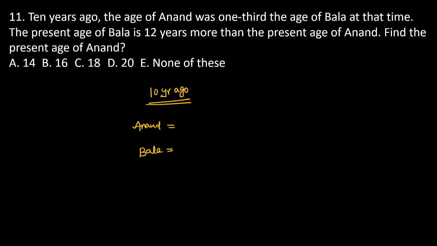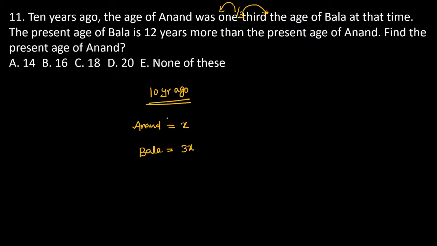Consider Bala's age to be 3x. That gives us a better calculation. For the statement 10 years ago, Anand was one third of Bala, you can assume Bala is 3x, and then without any fraction Anand is x. Why? Because the numerator part always deals with the result and the denominator always deals with the comparison. Here 3 is related to Bala, and the numerator is related to Anand.